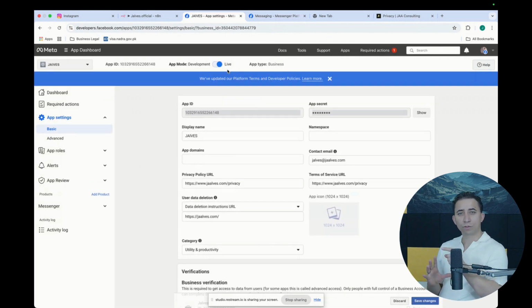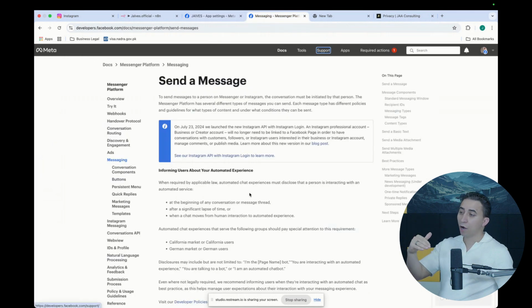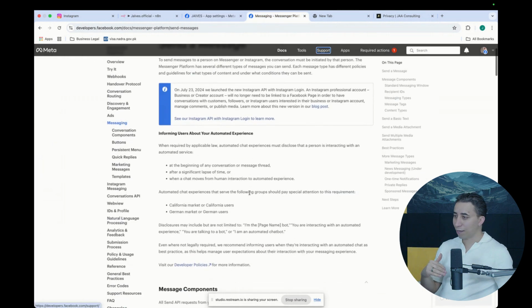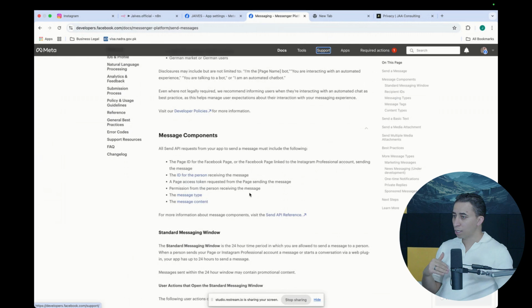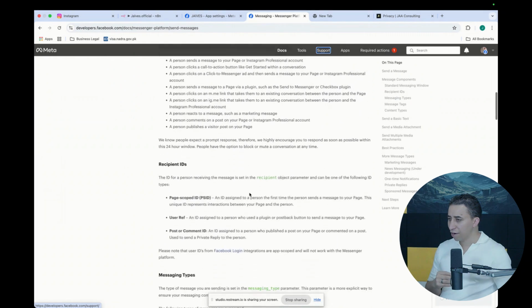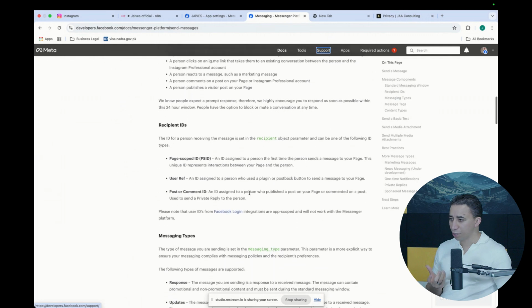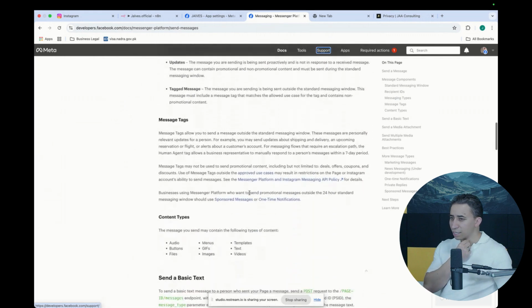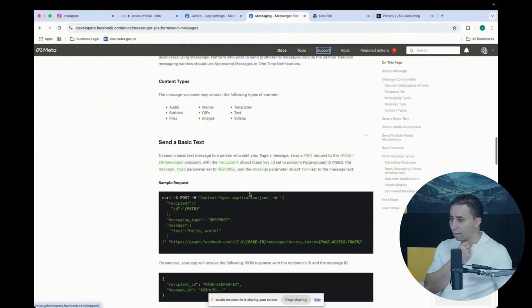One thing that I told you guys is that we need to give the app certain permissions, access to what it's going to be doing, especially with those products that we enabled. One of them is messaging. So I'm here on the Messenger API. I'm going to have to look. So this is messaging. I'm going to see if I can find some information here about the permissions, because that's very important.